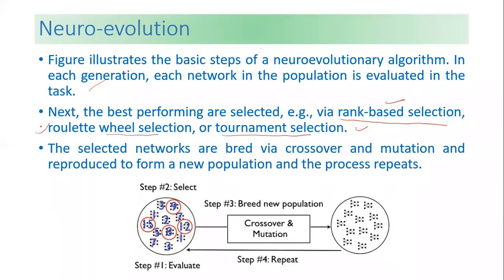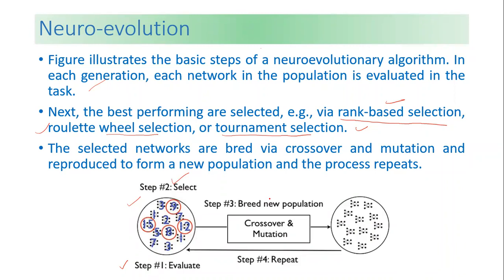What we have is an algorithm for the next generation, using whatever fitness we have calculated. The selected networks undergo crossover and mutation and reproduce to form a new population, and the process repeats. So step one is first evaluating. Step two, the best performing networks are selected, for example using rank-based selection, roulette wheel selection, or tournament selection. After that, what happens?